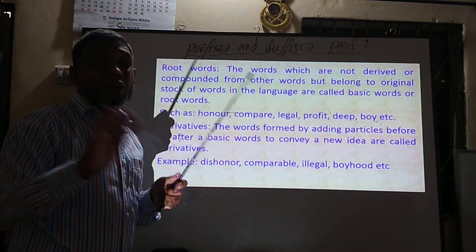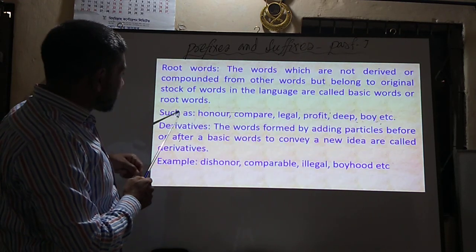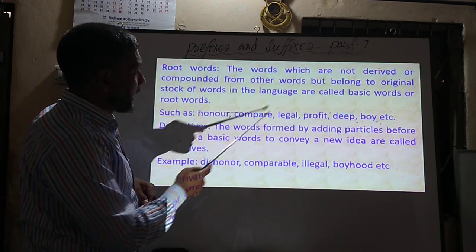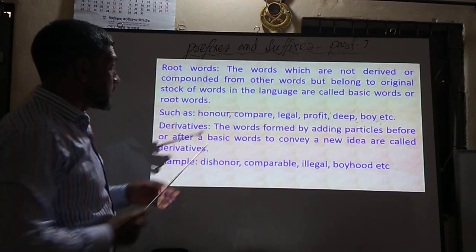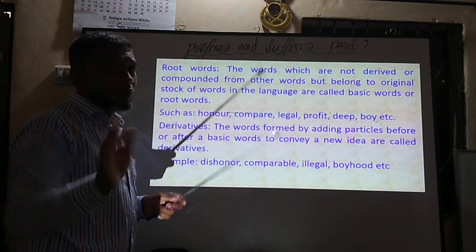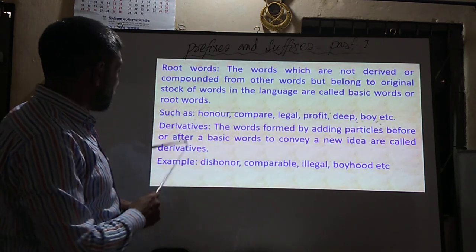That means they are not compounded by any particles. For example, honor, compare, legal, profit, deep, boy, etc. These words are not compounded by anything. So these are called root words or basic words.